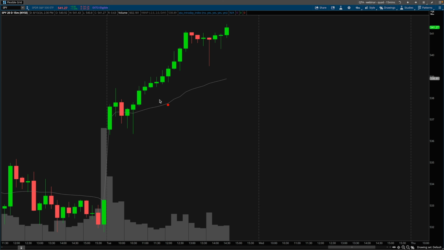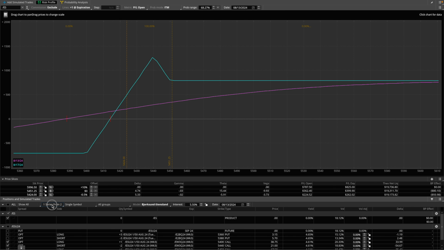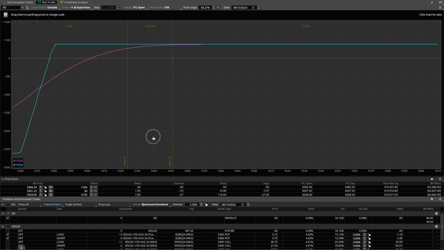Once the market broke away, we have VWAP now. So we're above VWAP, and this can be used as a trailing stop loss for a put credit spread, because if you're selling puts all the way down here, as long as price remains above VWAP, you don't really have any concerns, which is what also makes it easy to record a video like this while the market is live and I have some positions running here.